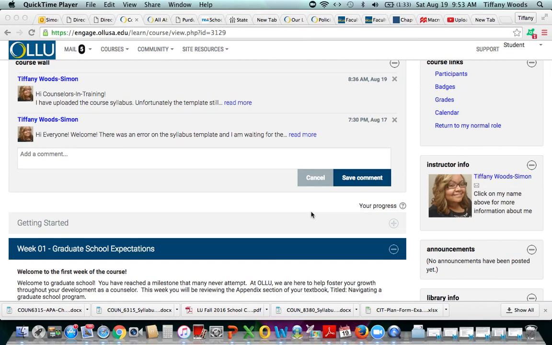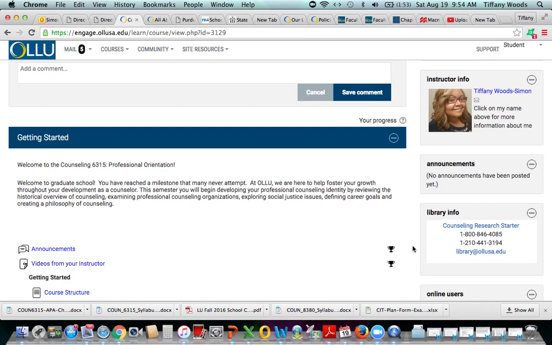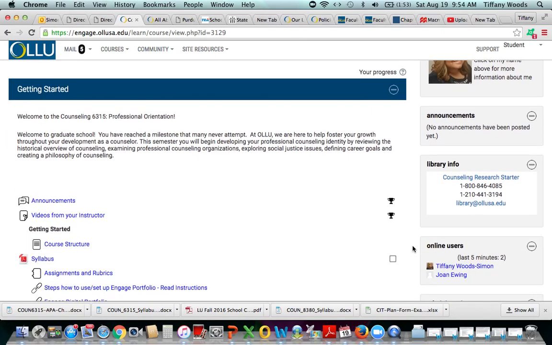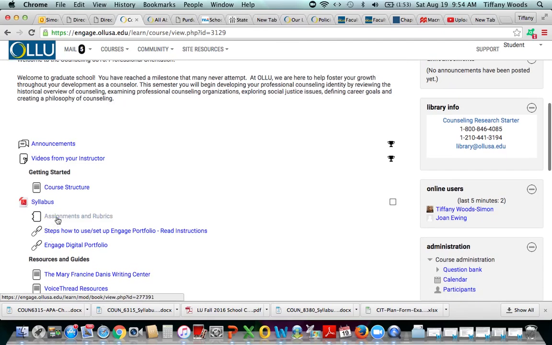When you log in, you'll see the Getting Started tab. One of the things I want to point out about the Getting Started tab is that this is not only for getting started. This is going to be a great resource for you throughout the entire course, because there's information in here that you're going to have to log back into as you're doing assignments. This is where you'll find the course syllabus if you have not already, and I'll open that in just a second so we can go over a few items. This is also where you're going to find information about your major assignments and the rubrics for those assignments. So it's a great place for you to continue to go throughout the course.